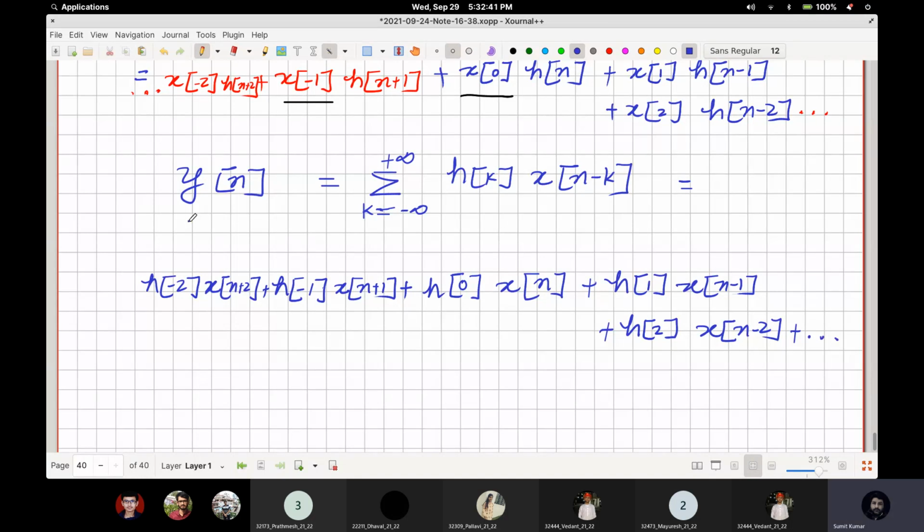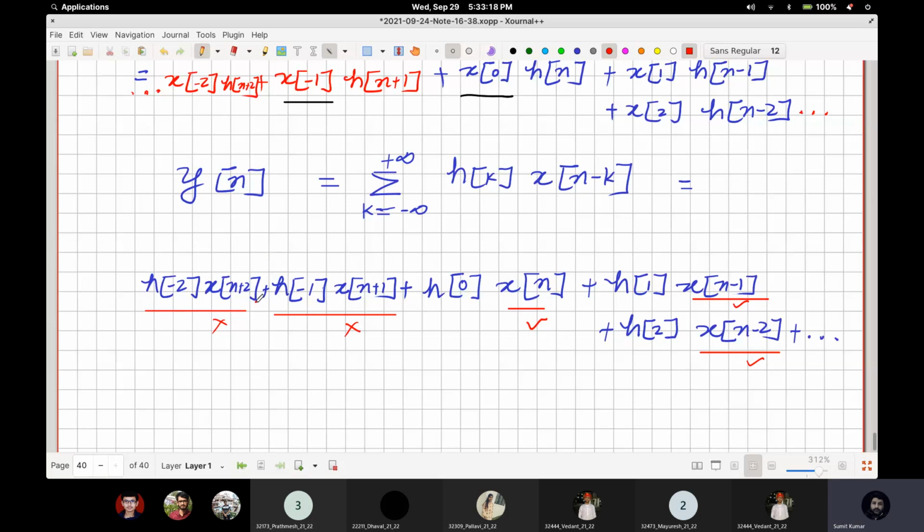Now y of n should depend upon what? It should depend upon x of n, x of n minus 1, x of n minus 2, and it should not depend upon x of n plus 1 and n plus 2, because these are the future values. Can we agree on this? It should depend upon x of n, n minus 1, n minus 2, but it should not depend upon x of n plus 1, n plus 2, and so on. So it should not depend on future values.